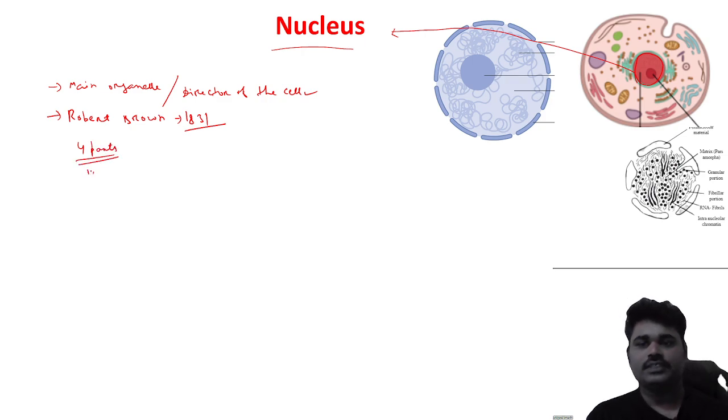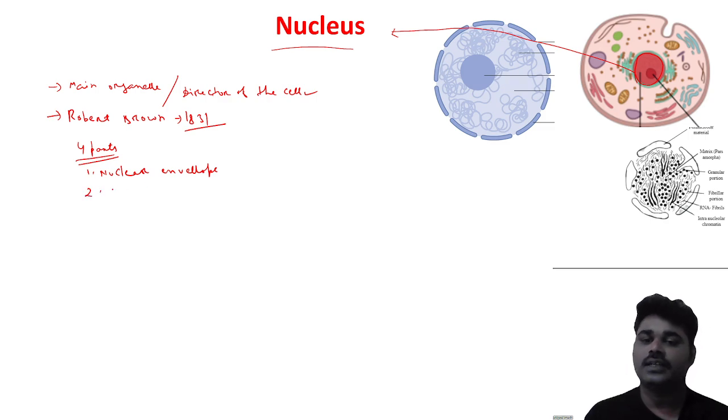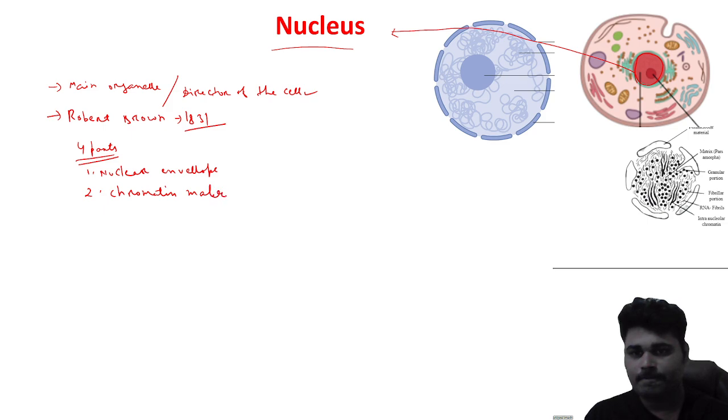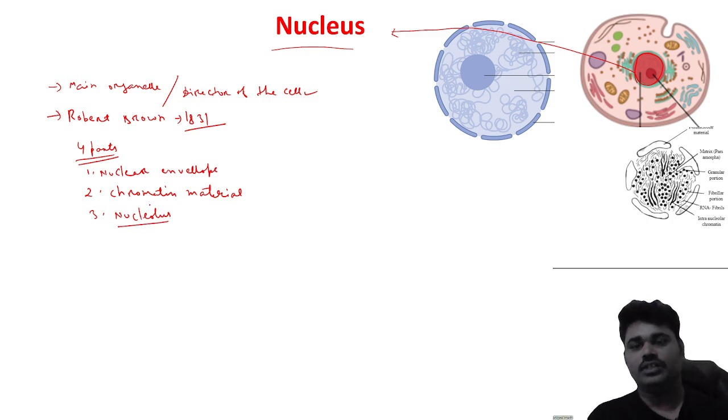The first part is called the nuclear envelope. The second part is the chromatin material. The third part is called the nucleolus, which is the main component of the nucleus.